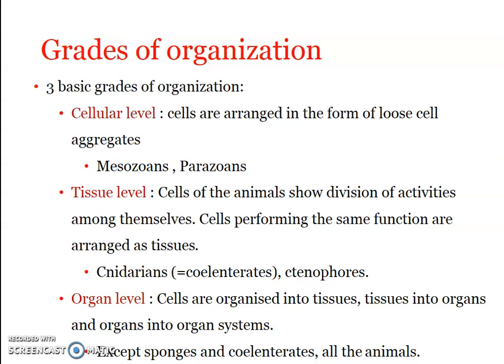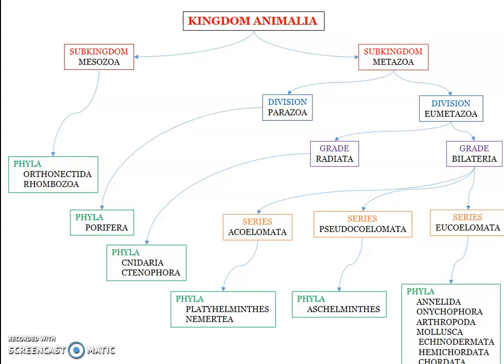Clear? Okay, so in cellular organization, we can see that the body is composed of loose cell aggregates or loose cells, and the cells are not organized to form tissues or further into organs. There are different kinds of cells, but these cells function independently. We don't find any coordination between the cells, no linking. So there won't be any muscular coordination or nervous coordination in the cellular level of organization. It includes the mesozoans and the primitive metazoans.